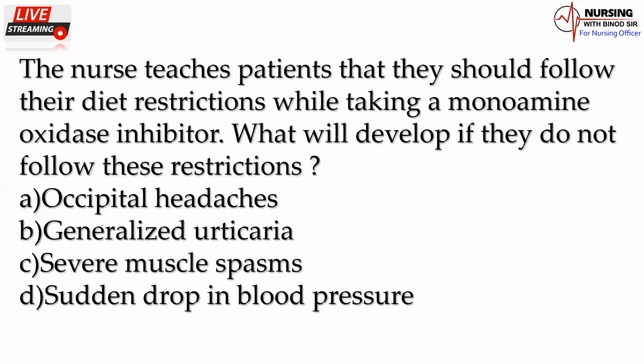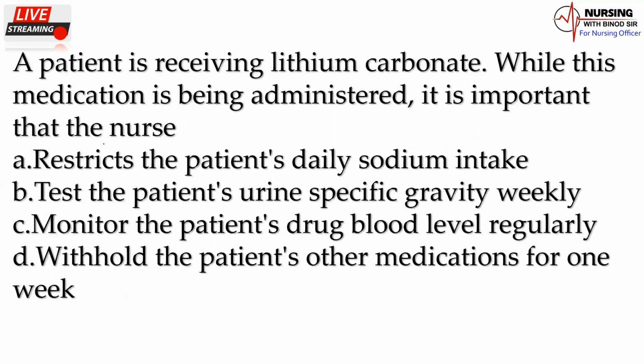The nurse teaches patient that they should follow their diet restriction while taking a monoamine oxidase inhibitor. What will develop if they do not follow these restrictions? Suppose patient is taking monoamine oxidase inhibitor. So what diet should be restricted? Occipital headache, generalized urticaria, severe muscle spasm, sudden drop in blood pressure. So here the answer will be the E option, occipital headache. You must have to remember this one. Now we'll come back to next question.